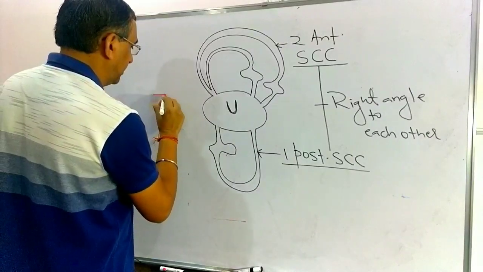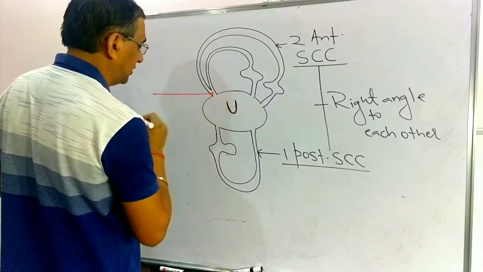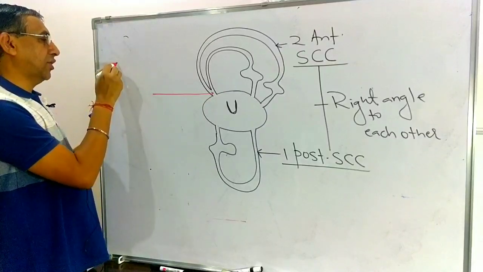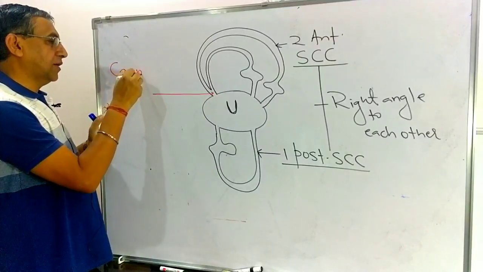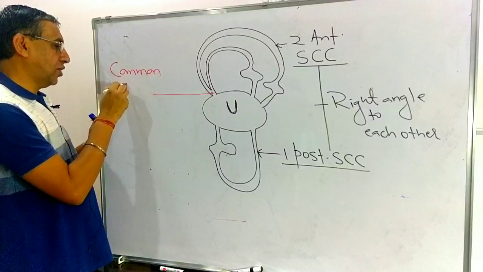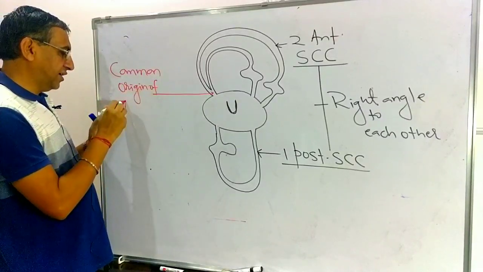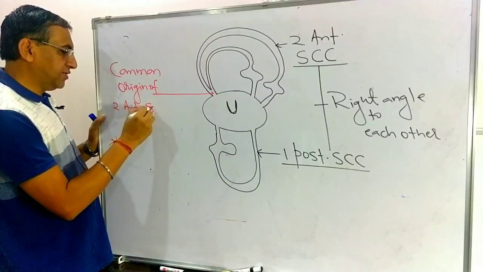Now just see, there is a common origin of the two anterior semicircular canals.